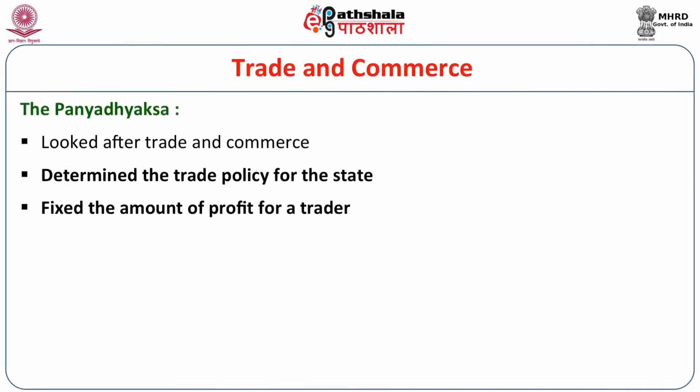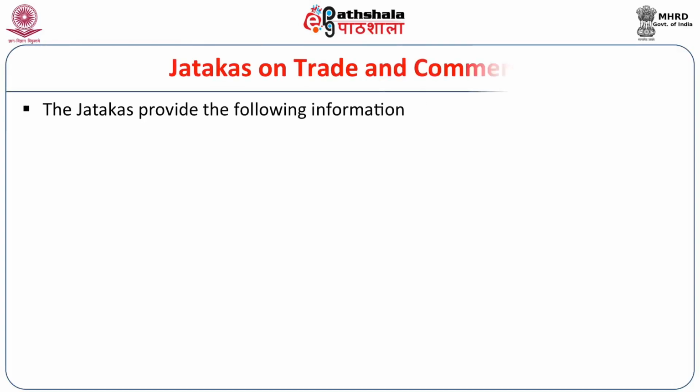As I told you, both the state share and the trader's share were looked after by the government.